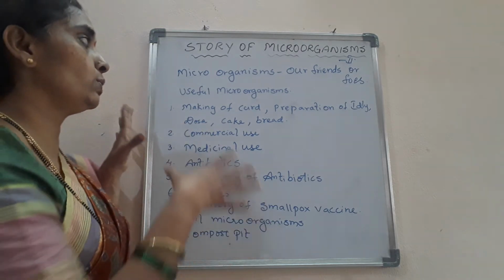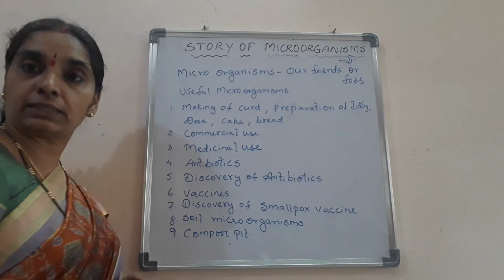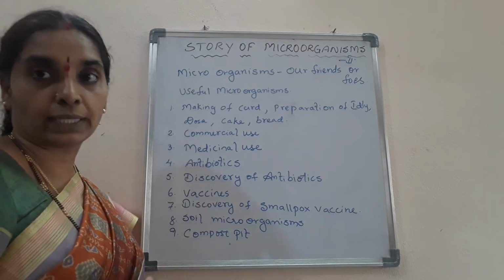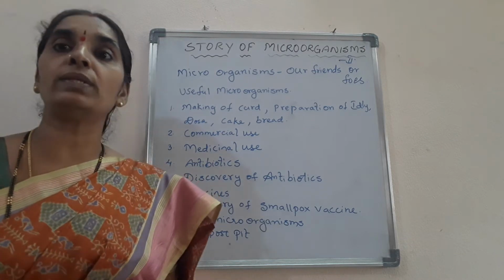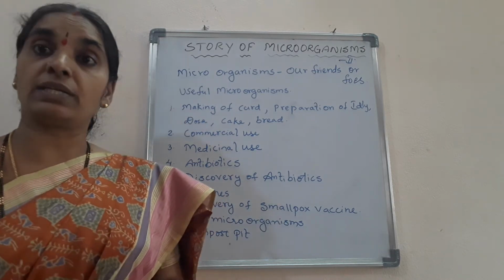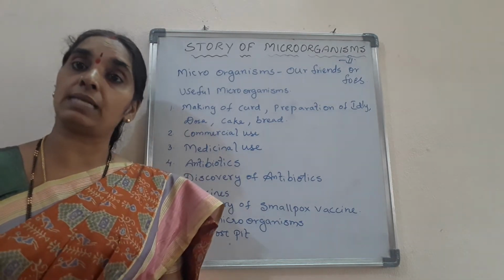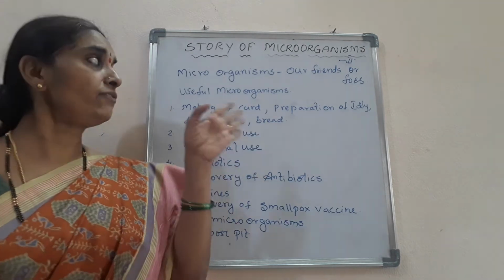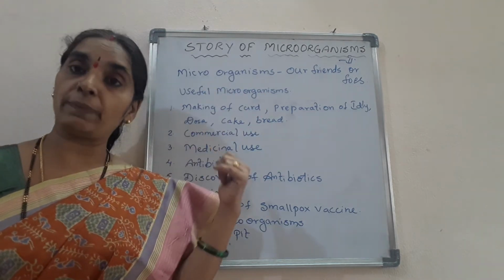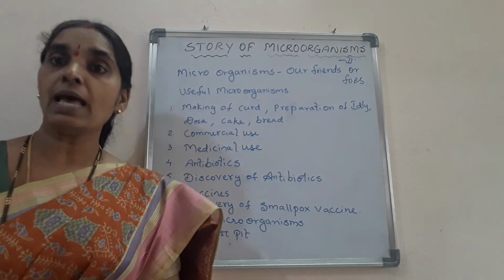So in useful microorganisms, we are going to deal with these 9 concepts. Next we'll deal with harmful microorganisms, where they cause different diseases to human beings as well as animals and plants. In fact, microorganisms are useful to human beings, plants and animals and also harmful to them.